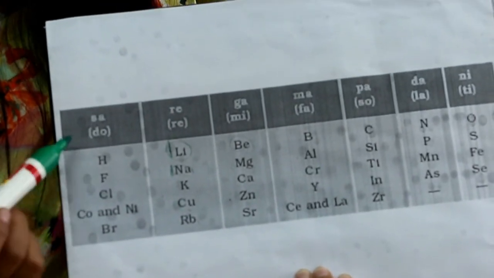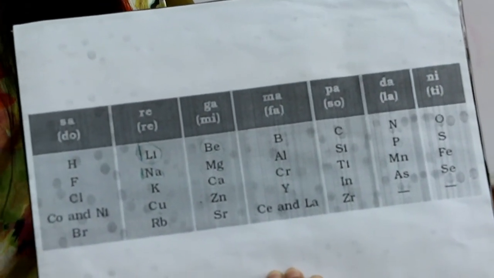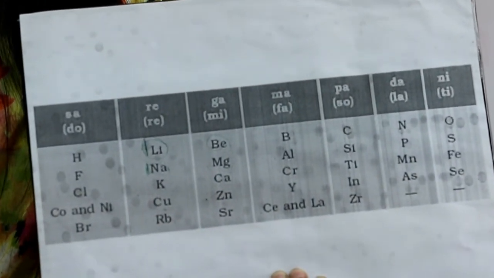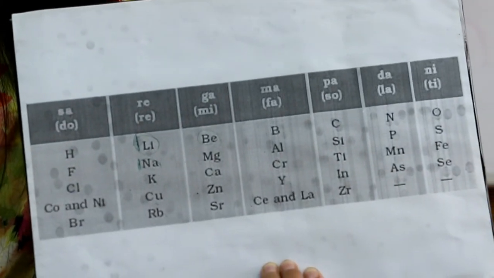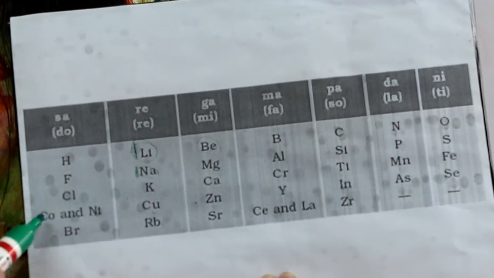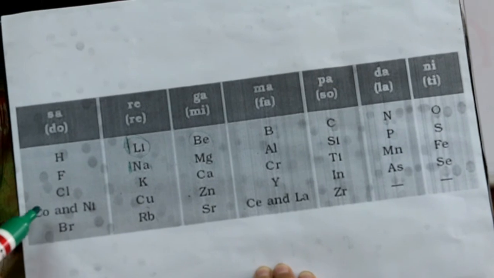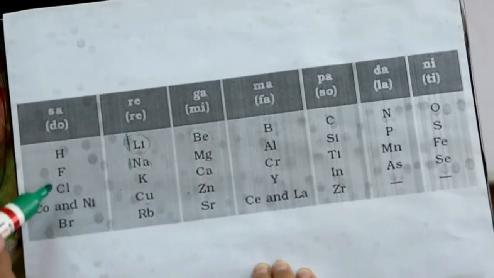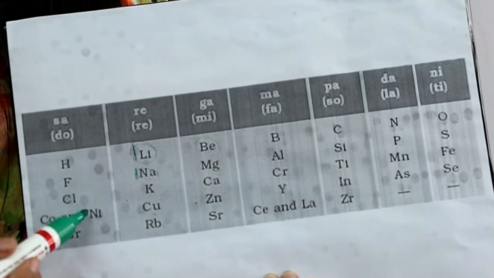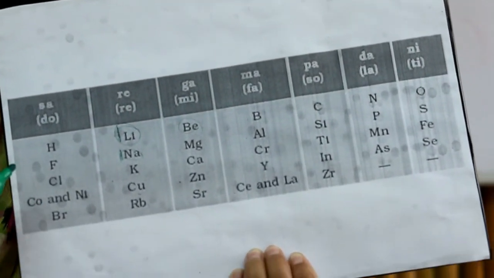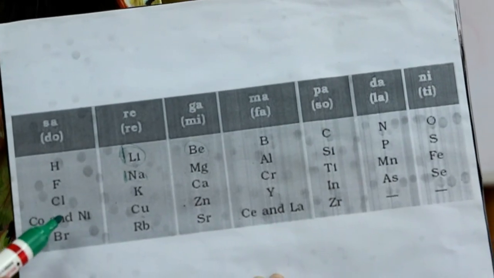In order to fit the elements in the table, Newlands even put two elements in one slot. Like you can see from here, cobalt and nickel are put in the same slot. And then when we see the elements in this group, fluorine, chlorine and bromine, we can see that cobalt and nickel lie in the same group with fluorine, chlorine and bromine, whose properties are totally different from those of cobalt and nickel.